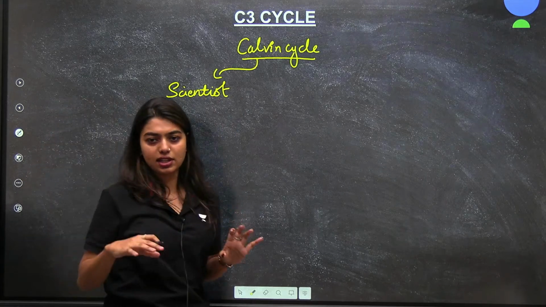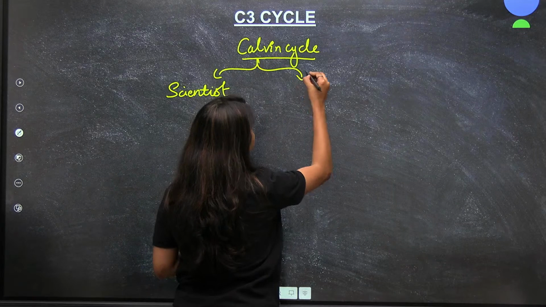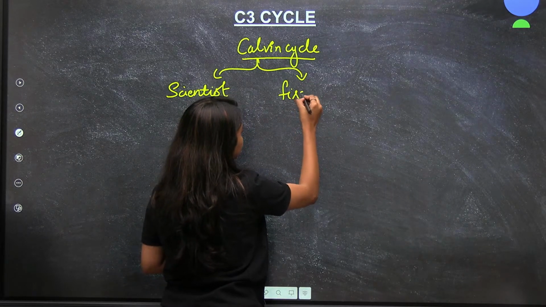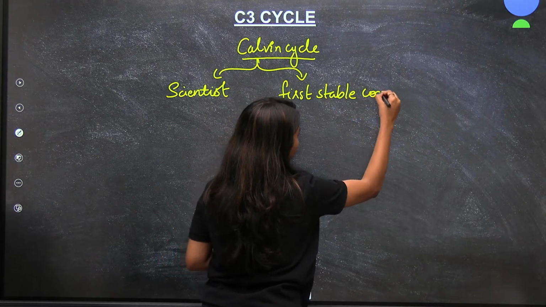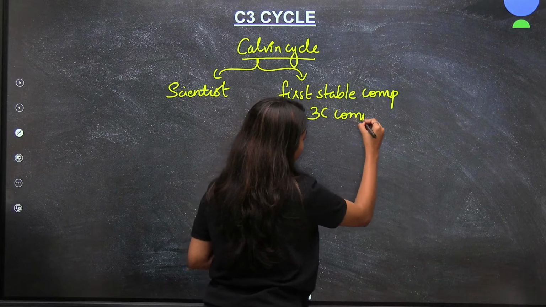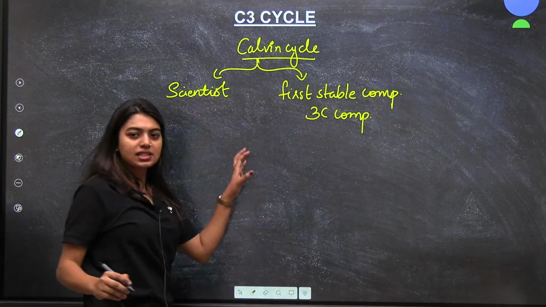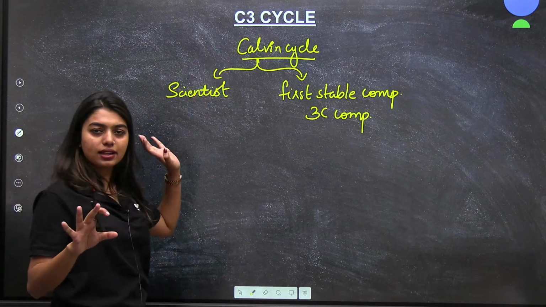It is also called the C3 cycle because the first stable compound is a 3-carbon compound. This is the main reason. So this C3 cycle is clear.